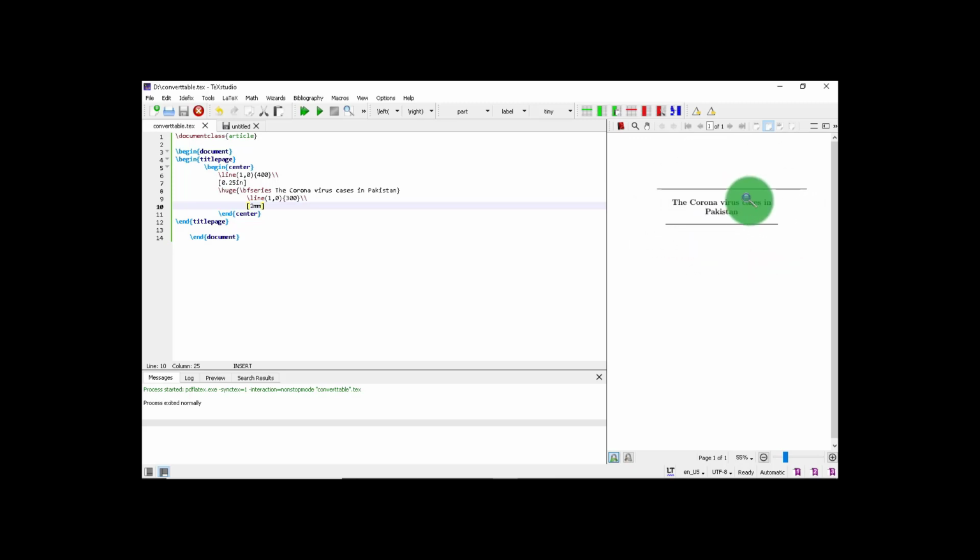So now you might want a company name or the university that you are from or some extra information before you write the author block.